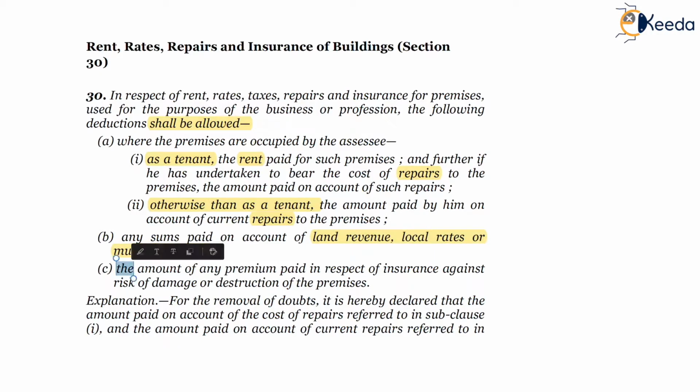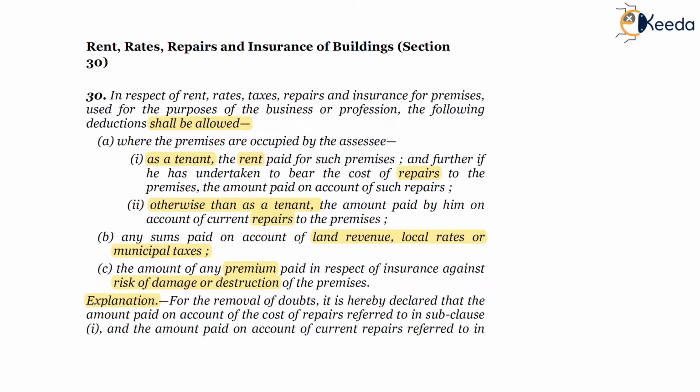Point C. The amount of any premium paid in respect of insurance against the risk of damage or destruction of the premises. So if any premium is paid on the risk of damage or destruction of the premises, then the same will be allowed as deduction.